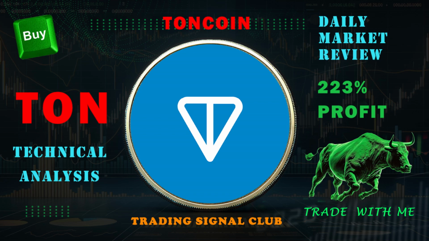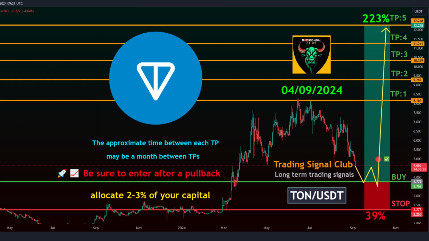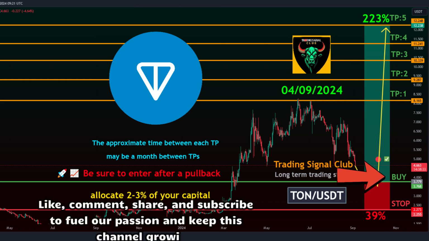USDT Overview. Trading style, spot. Target time frame, approximately a month between take profit (TP) targets. Entry levels, 3.768 to 5.013. Take profit targets. Target 1, 8.165.